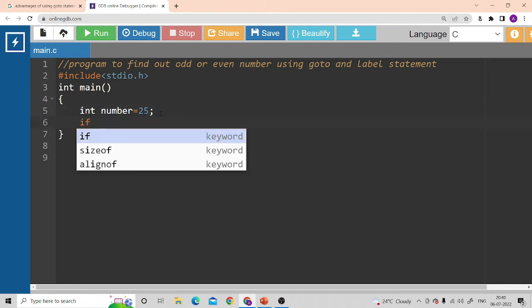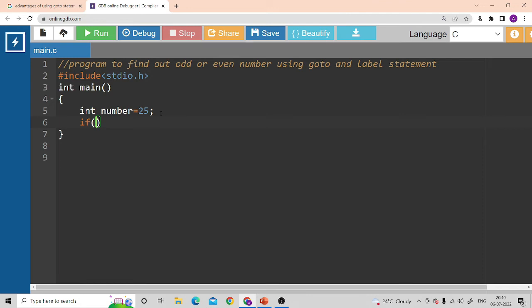Now I'll write the condition when I can call the number odd or even. When you divide any number by 2, if the remainder is 0, then you can call it an even number. If the remainder is not 0, then you have to call that number an odd number. So: number % 2 == 0.